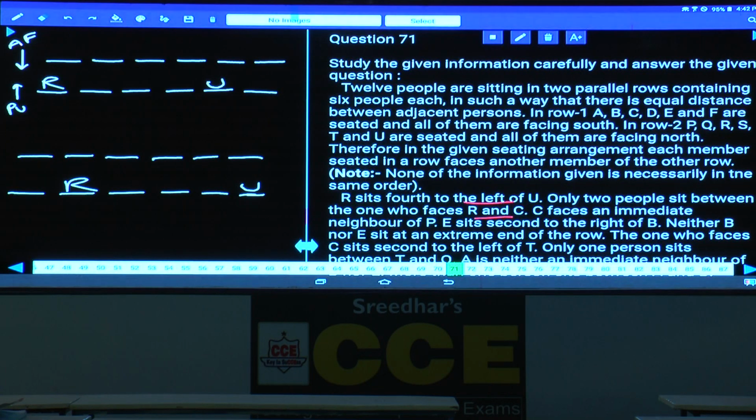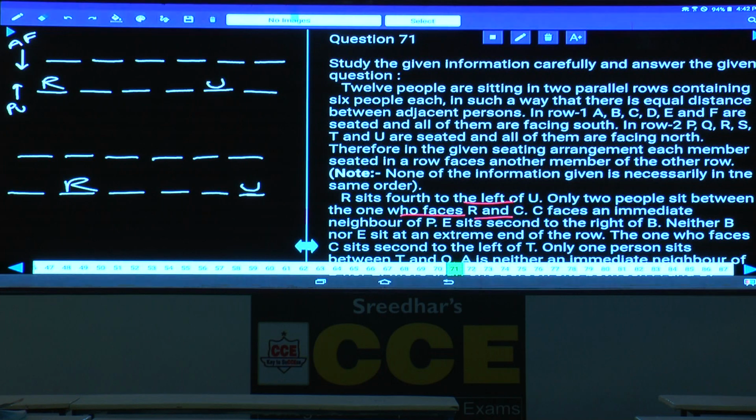There are exactly 2 people, and R and C. 2 people between R and C. C will be here. C faces an immediate neighbor of P. Now this C is facing... then now in this one C must be in the first row, isn't it? And only 2 people sit between the one who faces R and C.